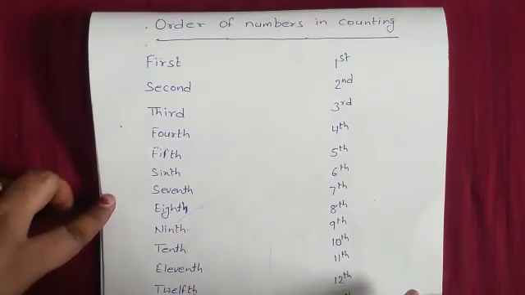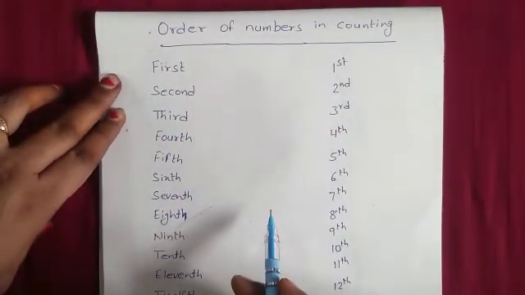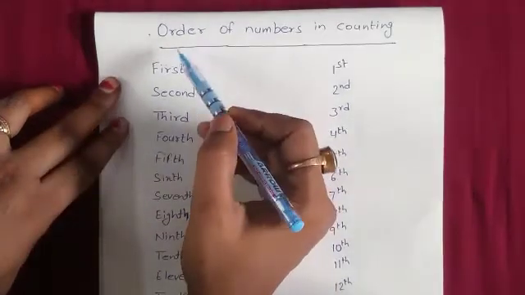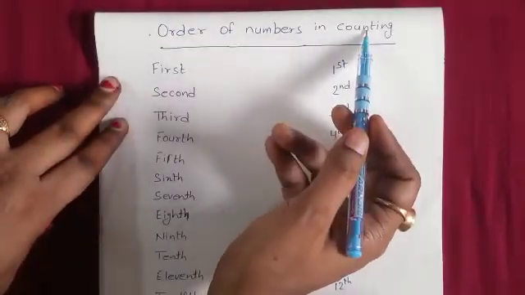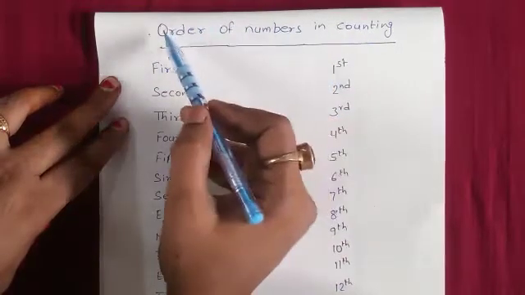Now see what I have got for you. I have made a list for ordinal numbers. Read out order of numbers in counting. What is this?